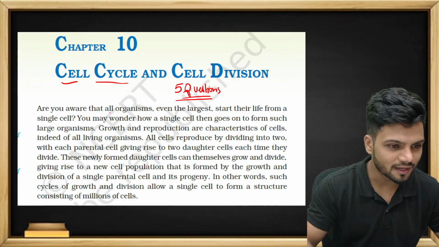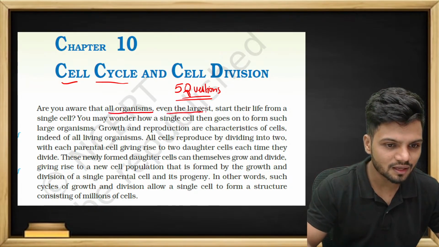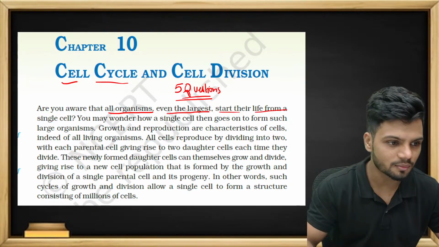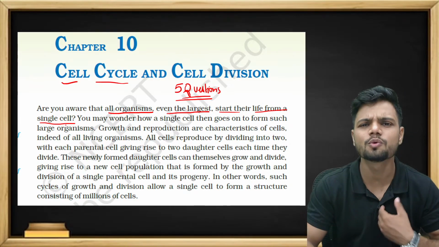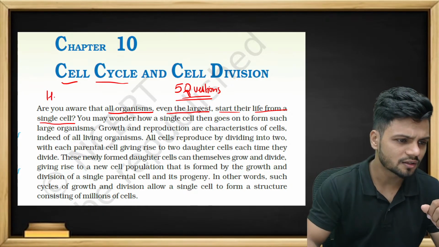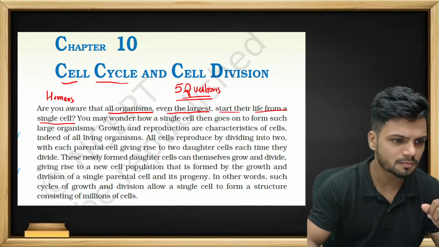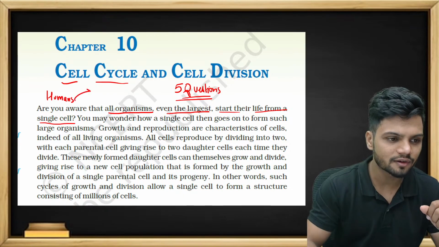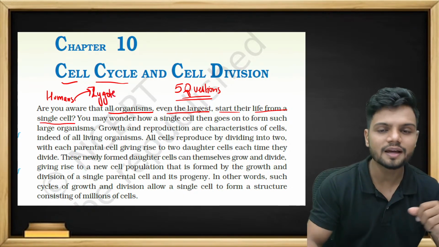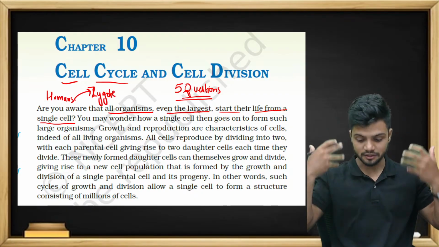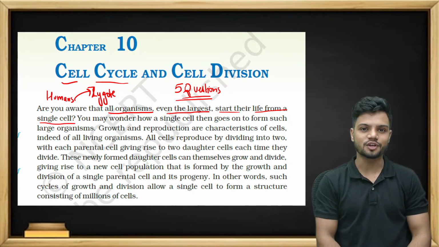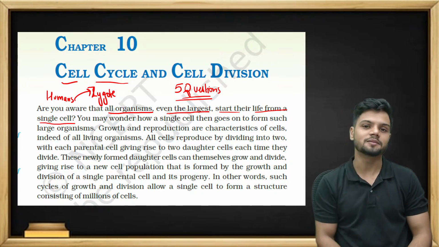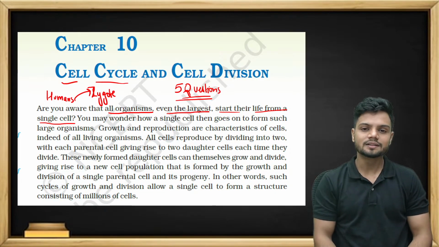Are you aware that all organisms, even the largest, start their life from a single cell? Take humans as an example. The single cell they're referring to here is the zygote. The entire large body which I have right now all started from a single cell, that is the zygote.